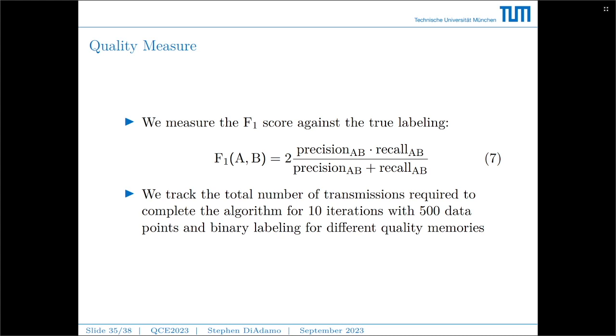To measure the quality of the algorithm, we use the following things. We use firstly the F1 score against the true labeling. The F1 score is defined as seen in step 7, which is the precision and the recall multiplied together divided by the precision plus the recall, all multiplied by 2. And then we also track some communication resources, which is the number of total messages transmitted to complete the algorithm for 10 iterations of the algorithm. And then we use 500 data points with a binary labeling, and we test it over different qualities of memory.